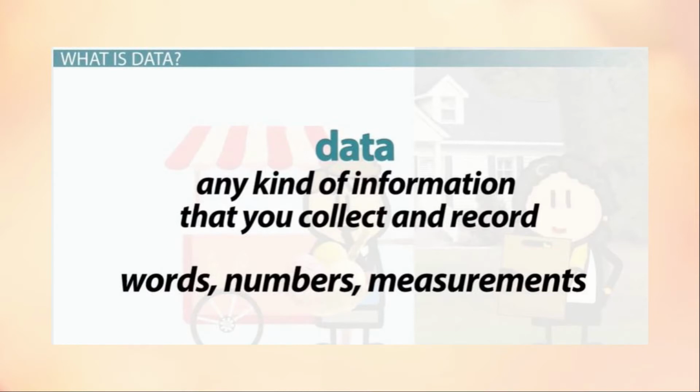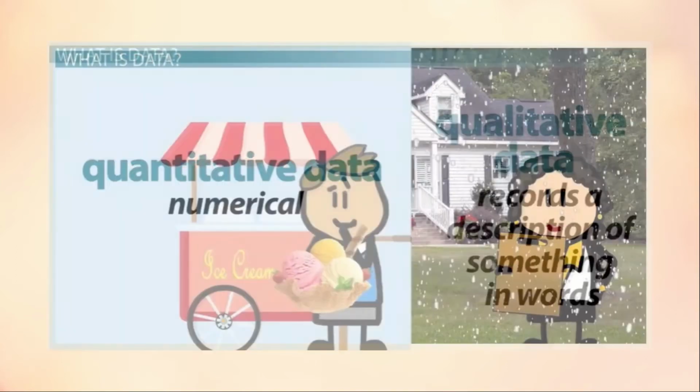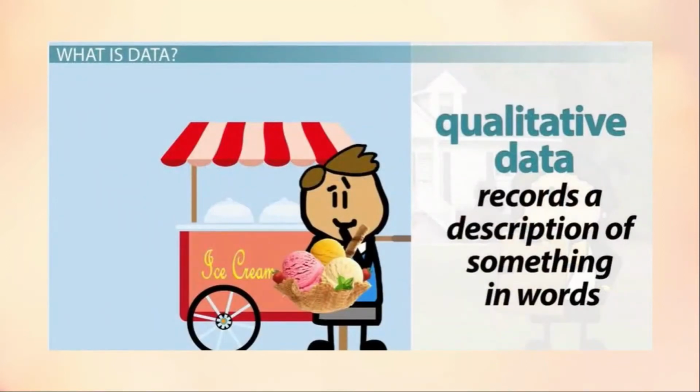Data can be quantitative or qualitative. So what is quantitative data? Quantitative data are numerical. For example, the record of temperatures of various places are quantitative data. You are measuring the numbers. Next, moving to the qualitative data. Qualitative data records a description of something in words. For example, your friend's favorite ice cream flavors.